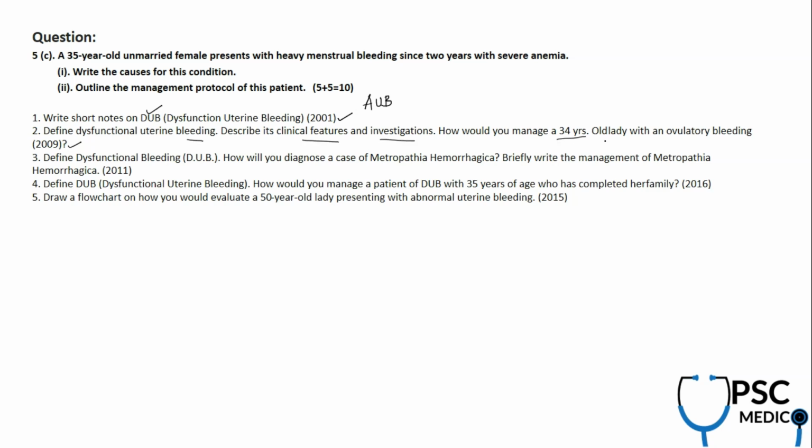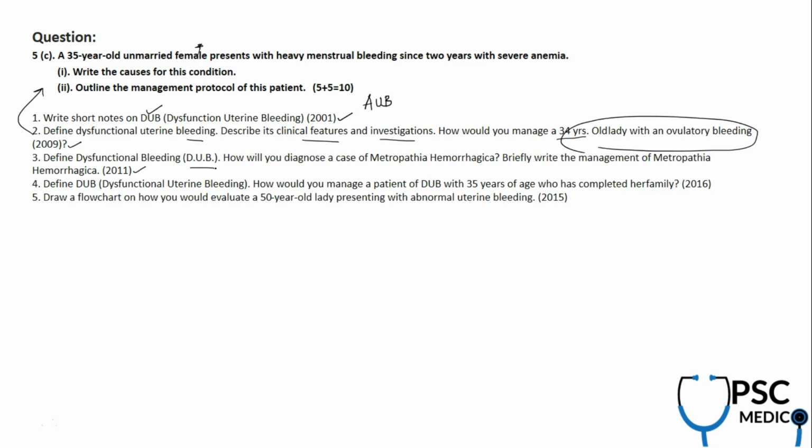How would you manage a 35-year-old lady with anovulatory bleeding? I think it's almost close to this question. Here, instead of giving 35-year-old with anovulatory, they are giving nulliparous woman with heavy menstrual bleeding. In 2011 also this question was asked.